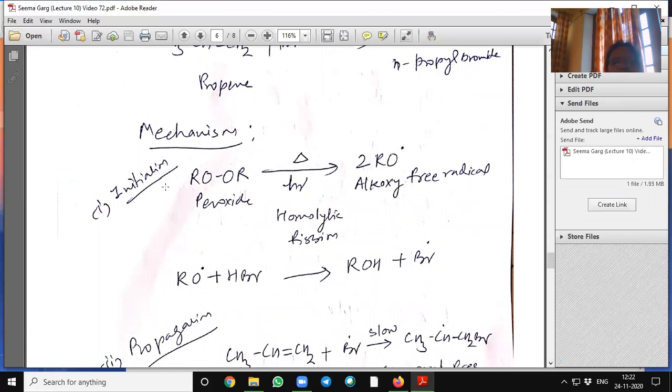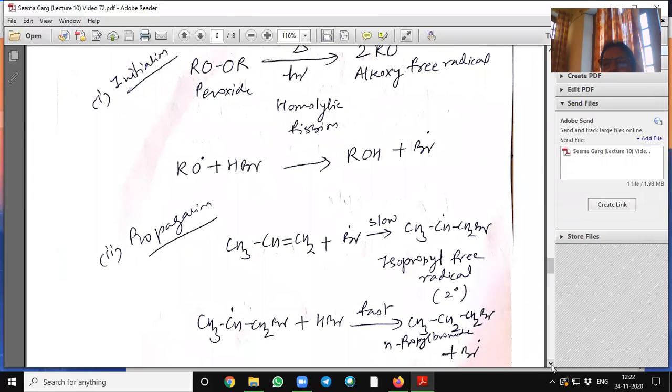Mechanism. In the initiation step, the peroxide undergoes homolytic fission in presence of UV light or higher temperature and forms alkoxy free radicals. This alkoxy free radical reacts with HBr and forms alcohol plus a bromine free radical.